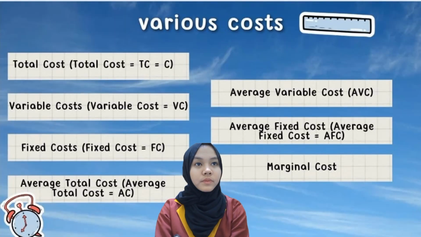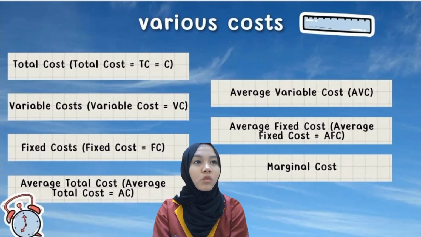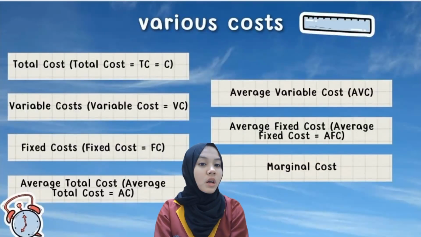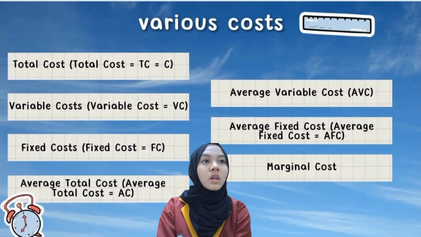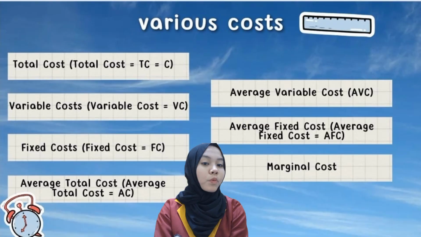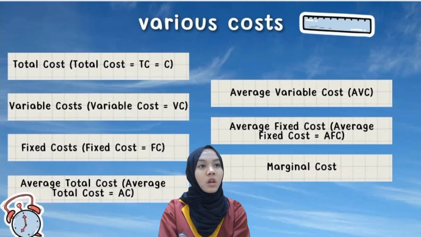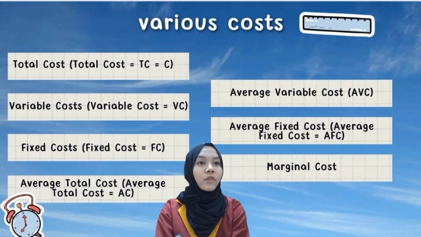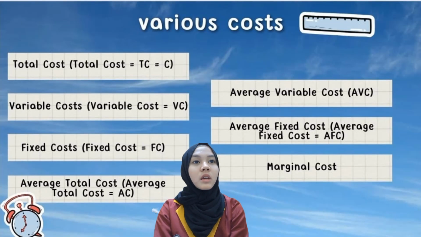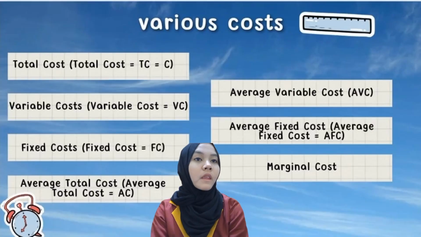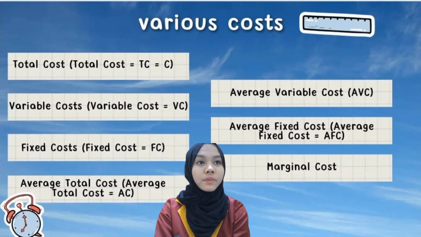Various costs. A. Total costs. Total costs are all production costs used to produce a certain amount of output, both fixed and variable. TC = TFC plus TVC.